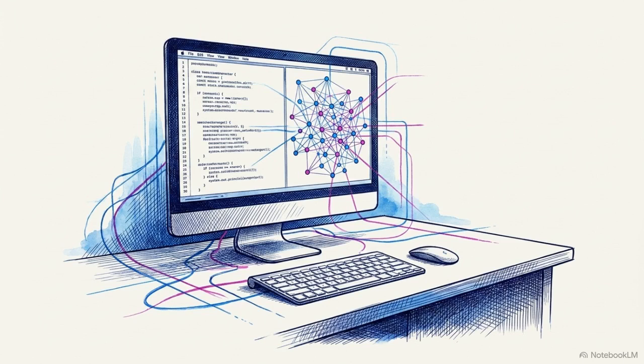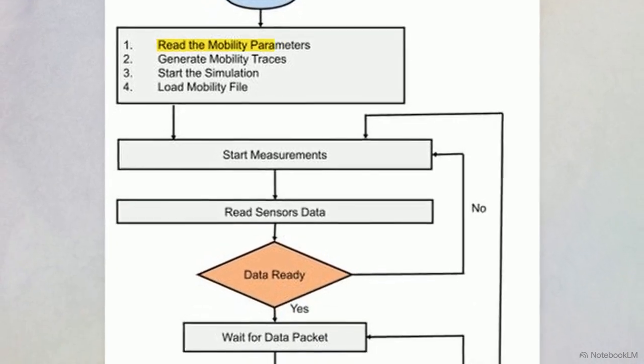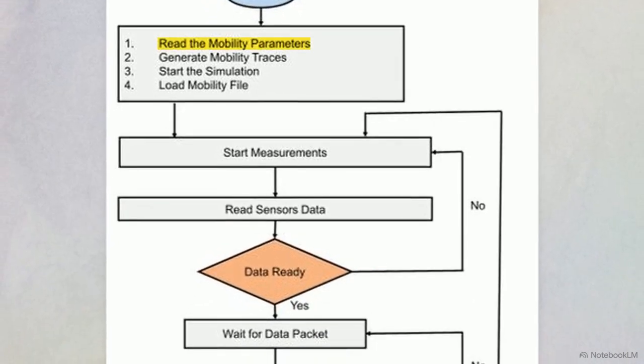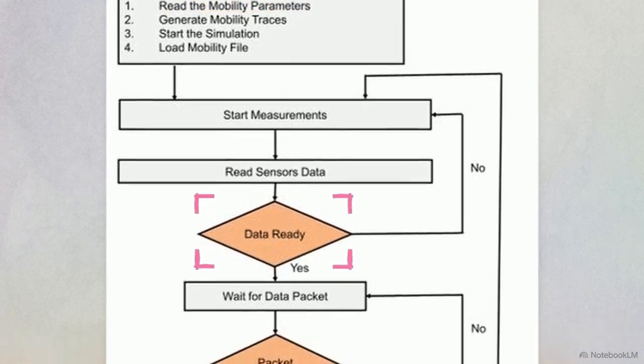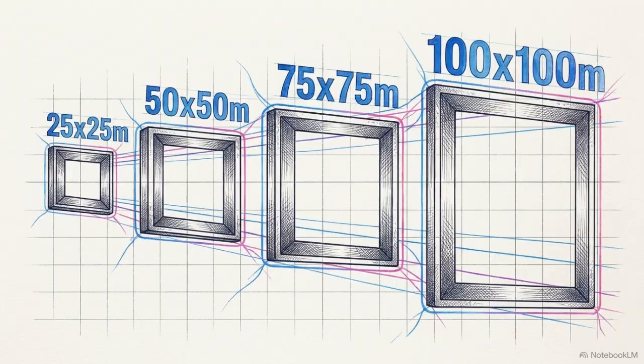To quantify this bottleneck, the researchers stress-tested the DODAG protocol using COOJA, an embedded operating system simulator for constrained networks. The test parameters deployed 36 standard sensor nodes feeding a single central sync node over a 4-hour simulated duration. The simulation first loads the mobility parameters, then enters a continuous logic loop, checking if sensor data is ready, formatting the packet, and triggering transmission.